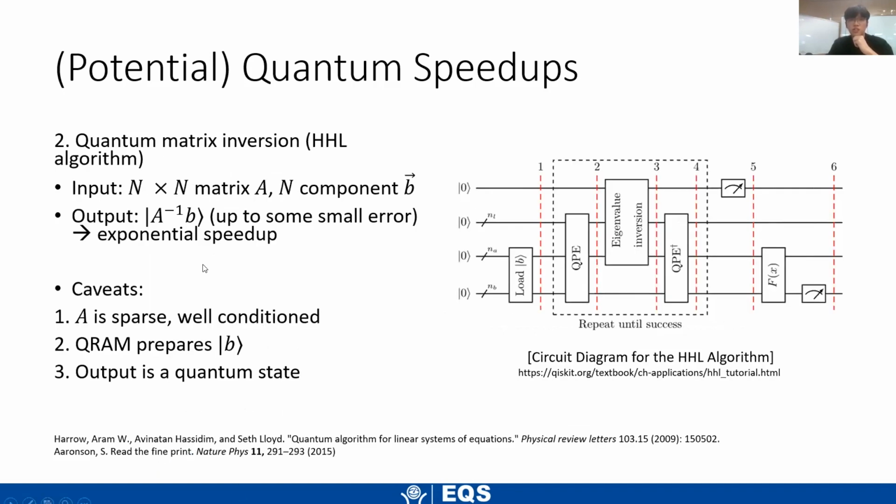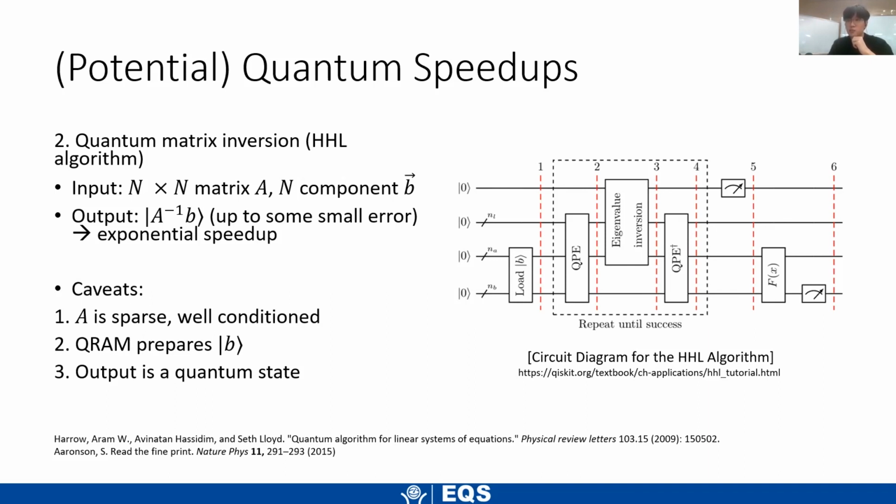And then the next one is quantum matrix inversion. Basically, as an input, we have an n by n matrix A and vector b, and the output gives us A inverse times b, up to some small error. And actually, there is an exponential speedup compared to some classical algorithms. But there are, of course, some caveats. A needs to be sparse and well-conditioned.